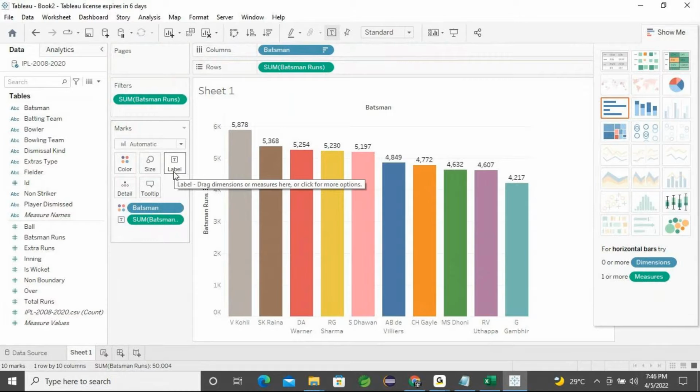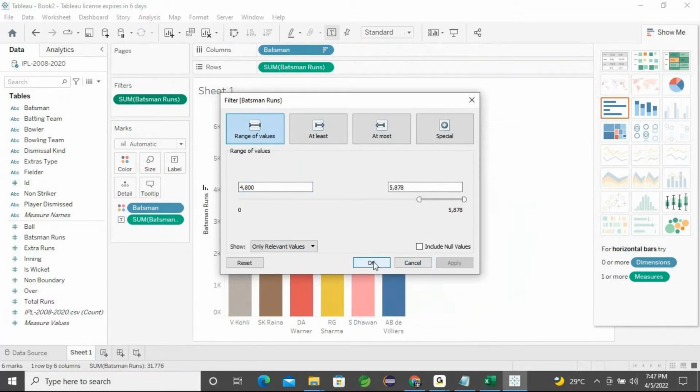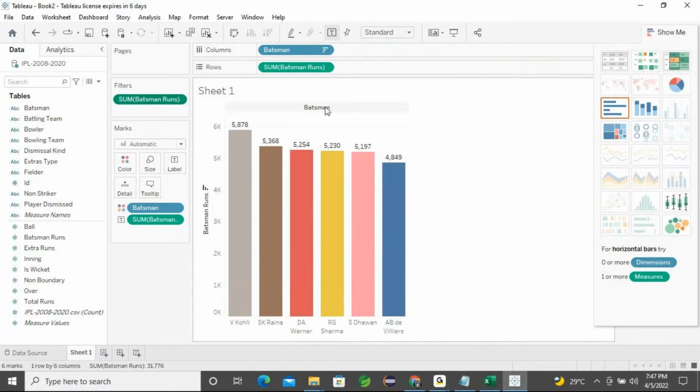Okay, still I don't want more than this many people. I still need to customize it. So here double click this sum, and I'm going to go for only 4800. Apply and then OK button. Now you can see only a few people. Virat Kohli is the topper, Suresh Raina is the second, and next are David Warner, Rohit Sharma, Dhawan, and then AB de Villiers. Once we have done it, you just try this.